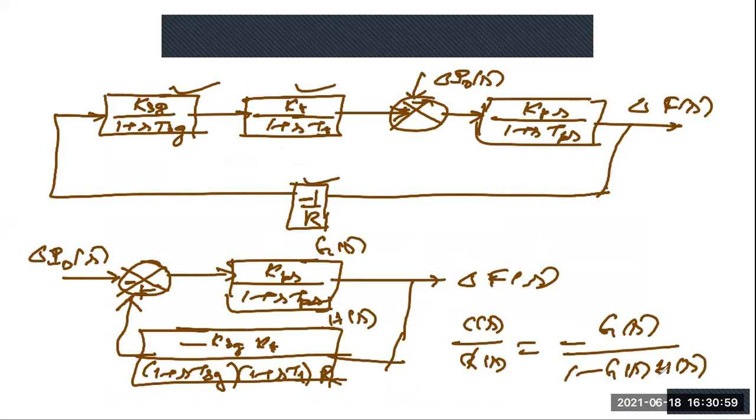Okay, so now we have a transfer function reduction. This is your CS by RS. CS in this case is delta FS, and RS is delta PDS.